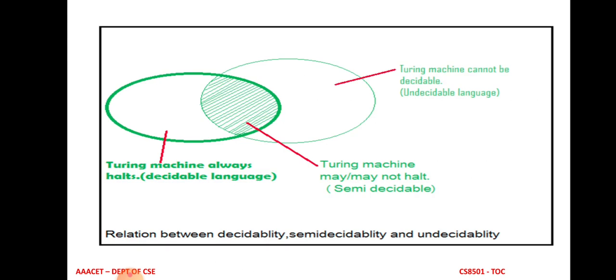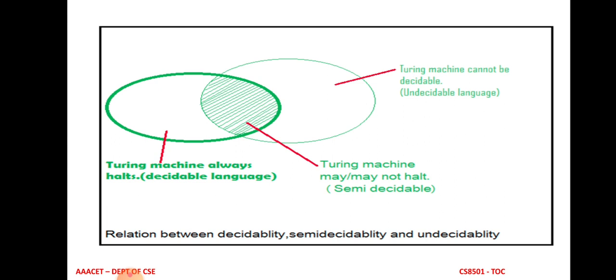You can clearly understand the concept from this diagram. The leftmost diagram represents the decidable language and the rightmost circle represents the undecidable language. Decidable means the Turing machine always halts, but for an undecidable language the Turing machine halts only if the input string belongs to the language. If the input string does not belong to the language, then the Turing machine will never halt for an undecidable language.